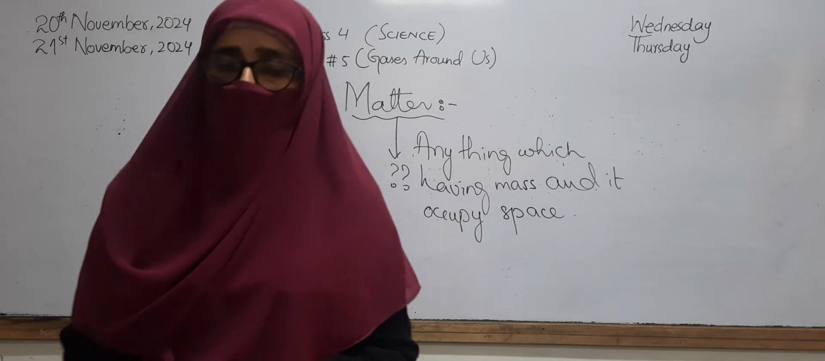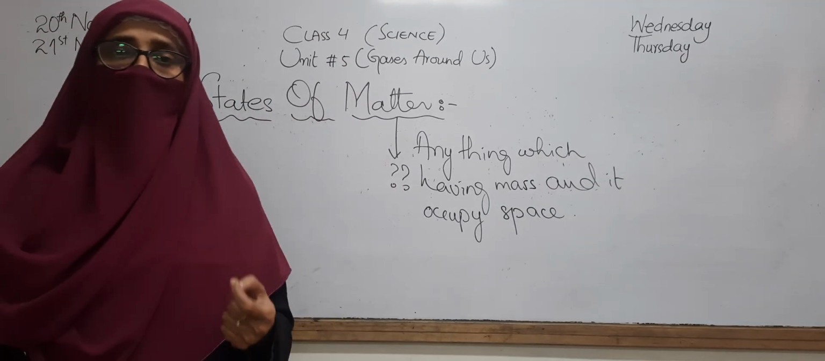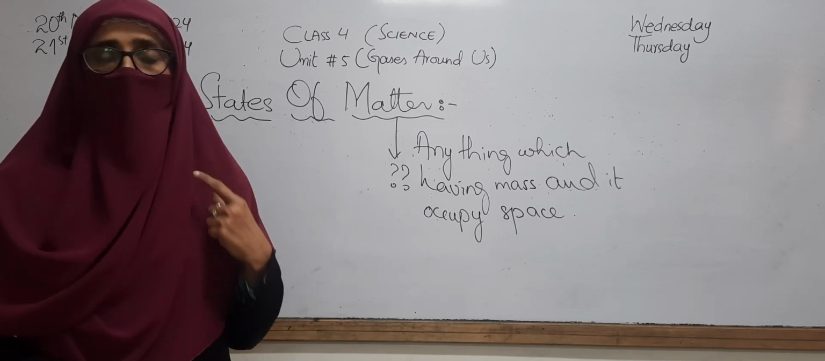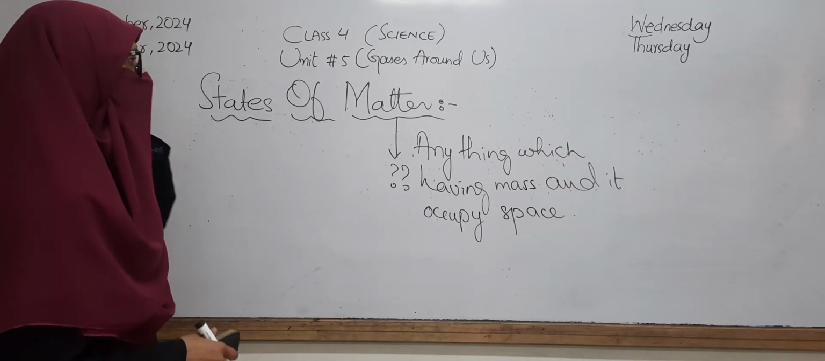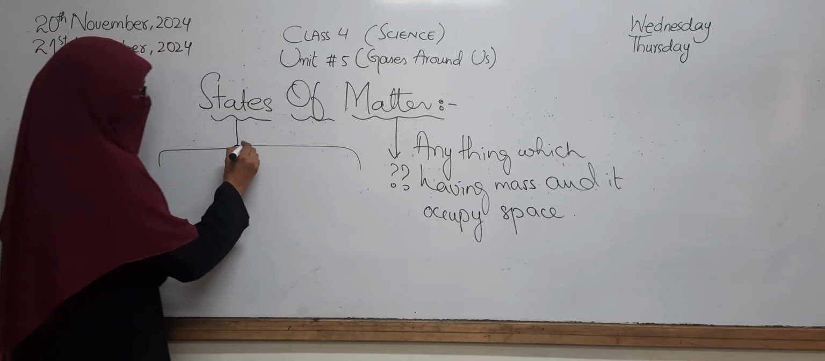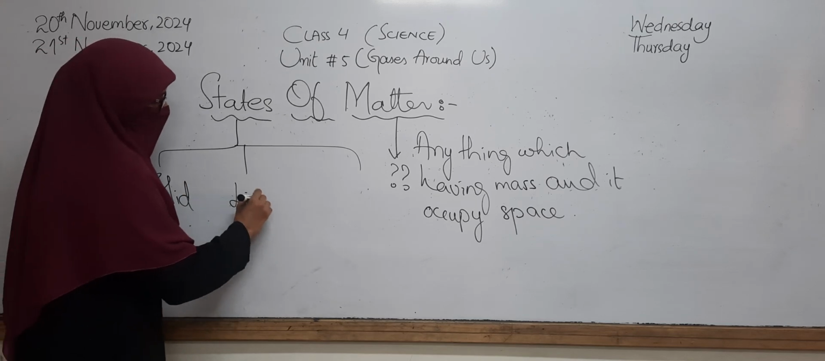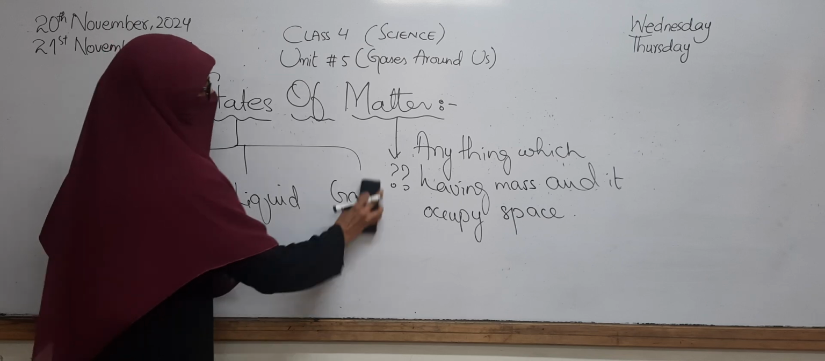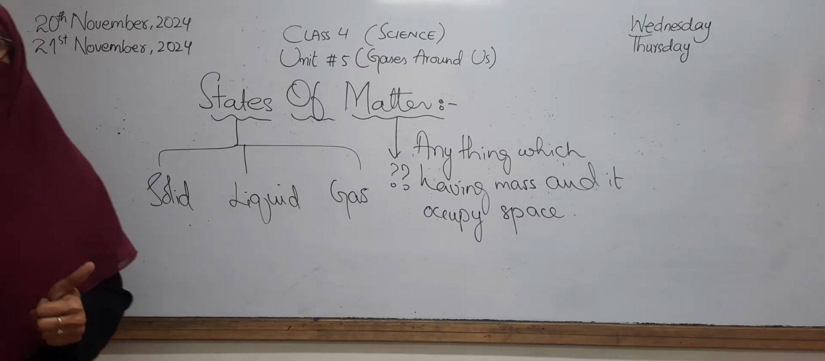Okay, so everything present around us is matter, whether it is a solid, liquid or gas, they all are matter. Now we can move toward the states of matter. How many states of matter are there? Number 1 is solid, liquid and gas. Okay, solid, liquid and gas.